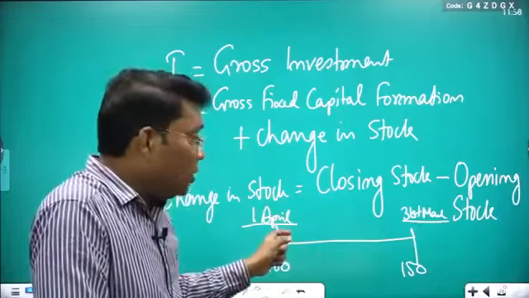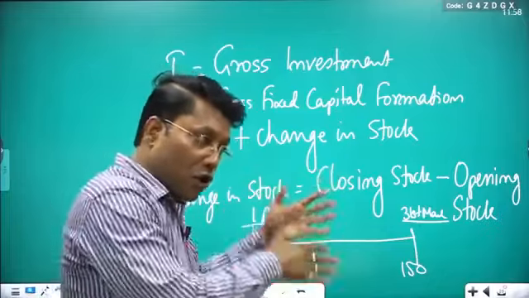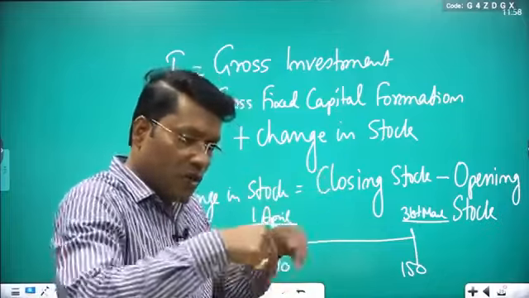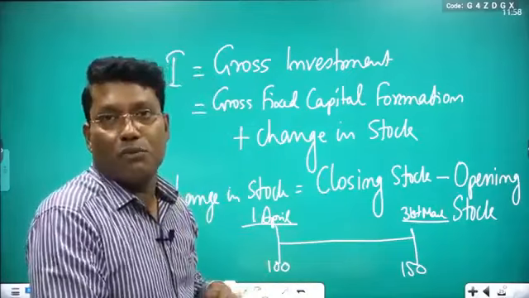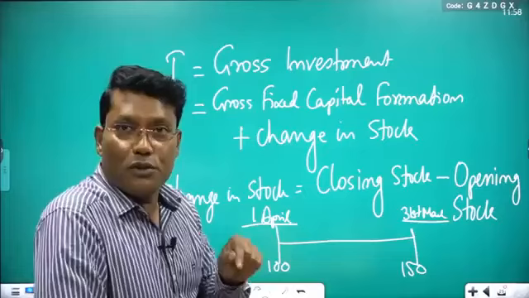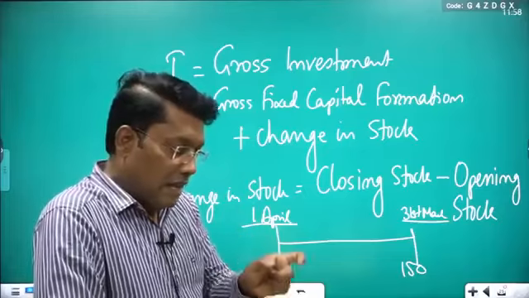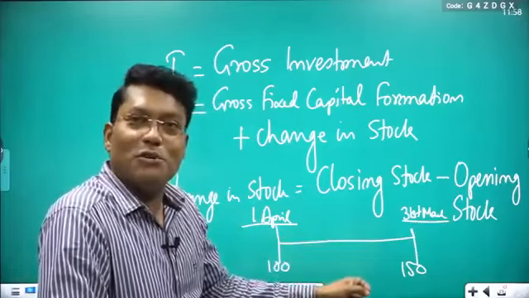It means 50 units were added to your stock, so you produced this output in this particular year.